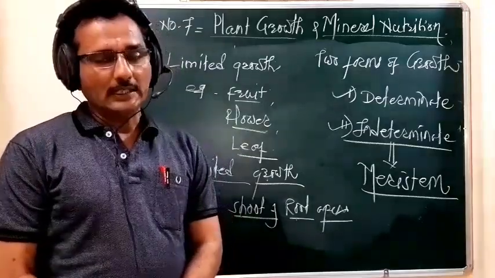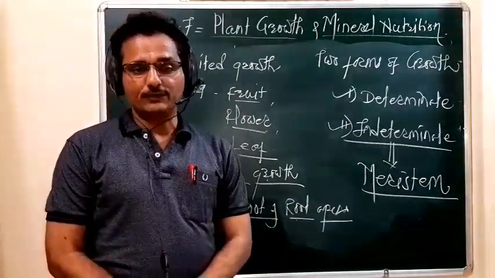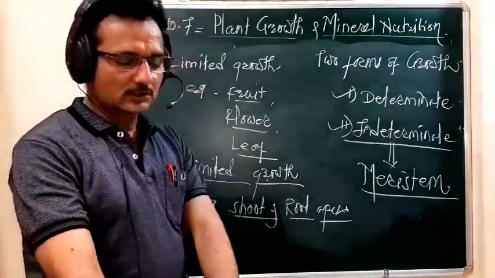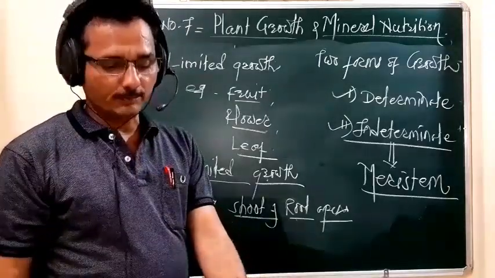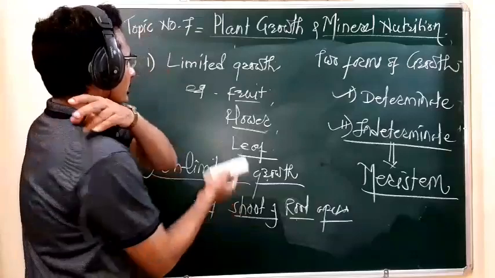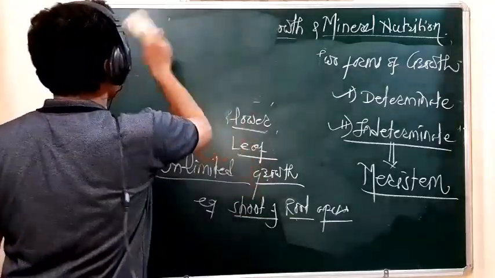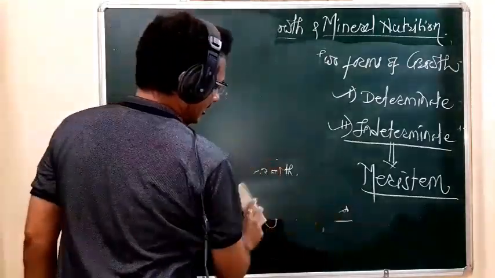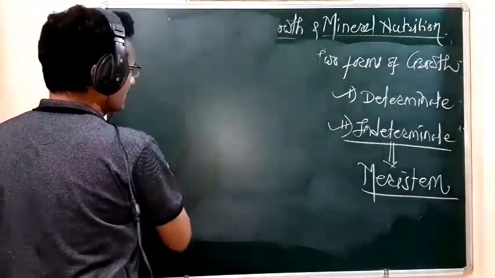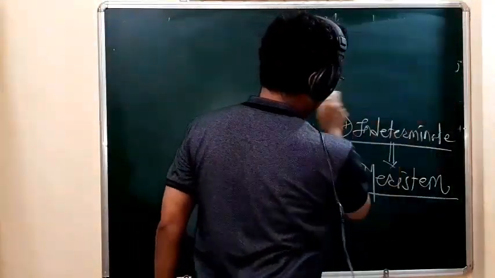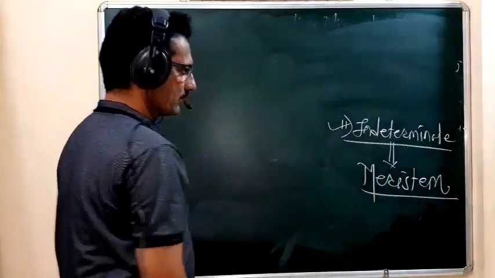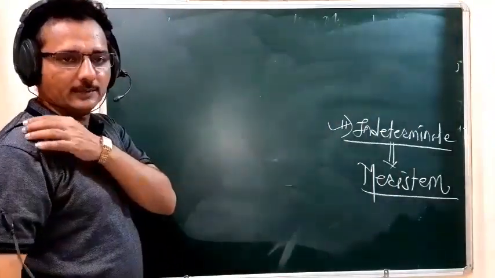In the plant body, there are three different types of meristem. So see, students, the three different types of meristem in the plant body are responsible for showing the indeterminate growth.